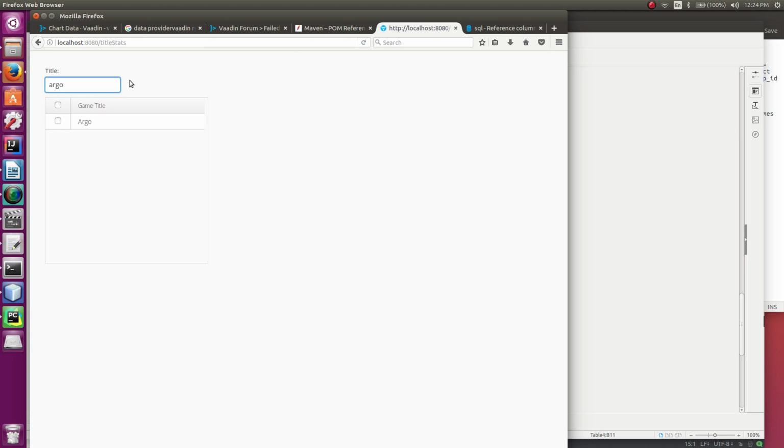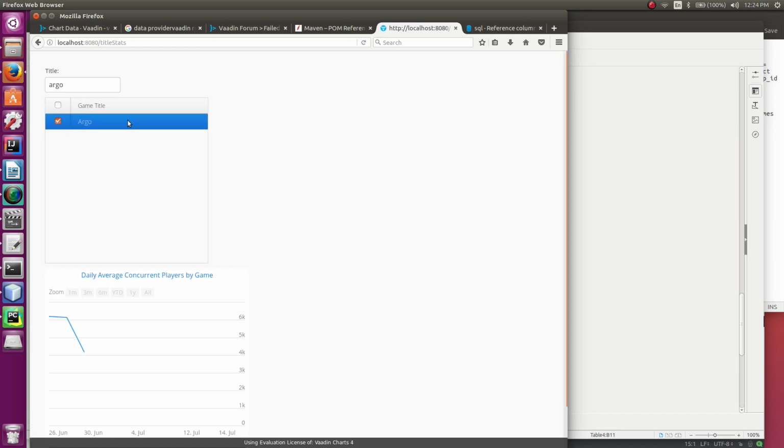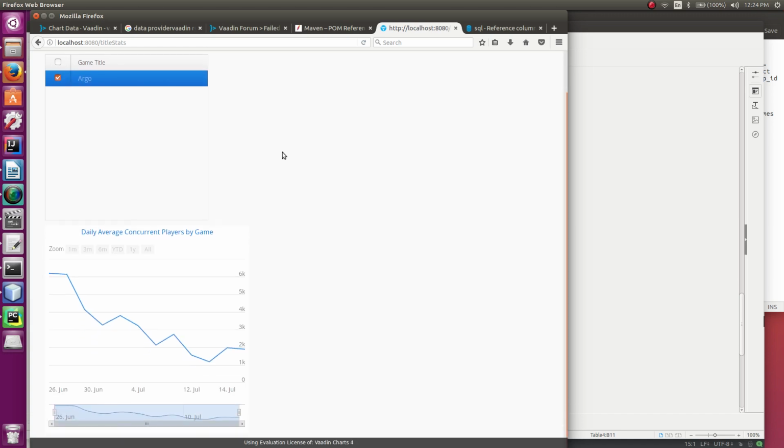So this game, Argo, I think it was published by a publisher. I still haven't looked. Honestly, I should. But what I like about it here is that it has an extremely typical daily active users curve, and this is not daily active users. It should be noted, this is daily average concurrent players. Daily active users is a harder stat to get access to. People generally pay for information like that, and also, it's not always clear where that information comes from and how reliable it is.